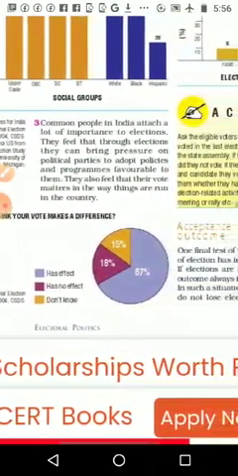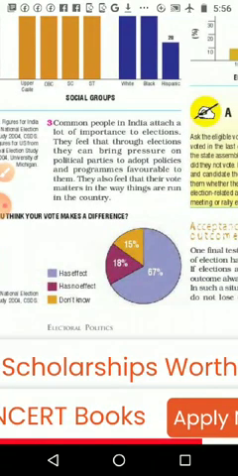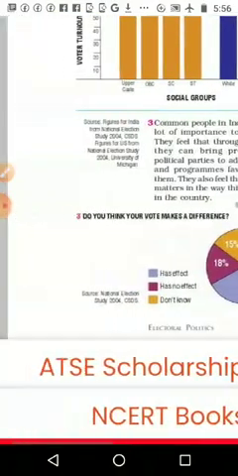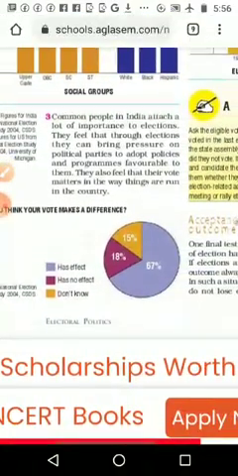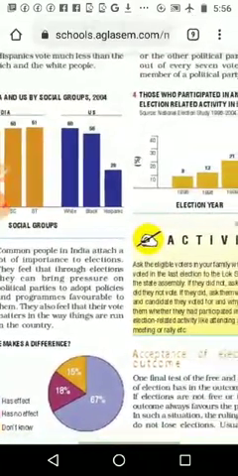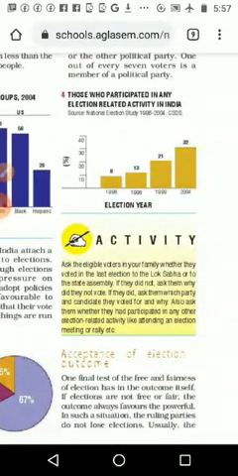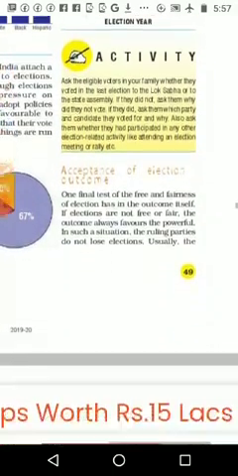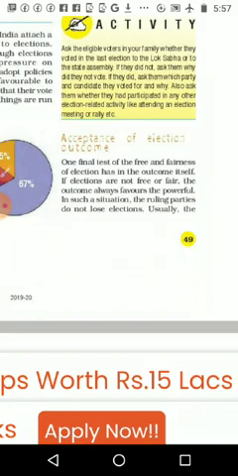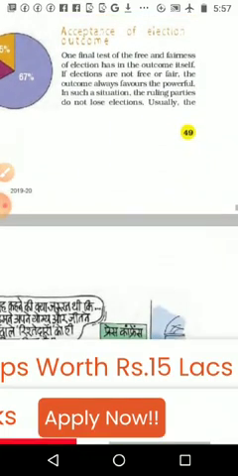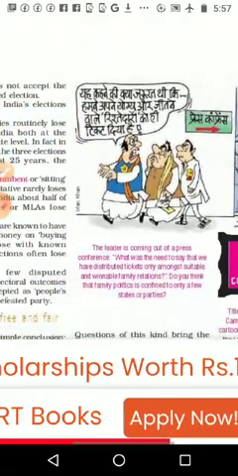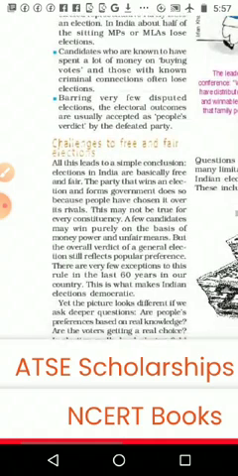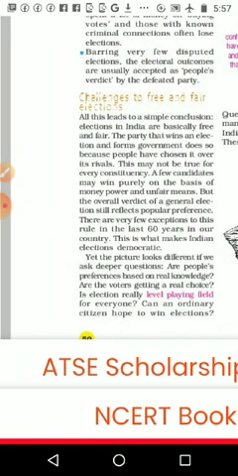Then there are responses such as has effect, has no effect, and don't know. Some people conduct surveys, and in them social groups give their opinions and say what they think. And those who participated in any election related activity in India, how many people participate in election duty and other things. Then acceptance of the election outcome: what is the outcome of the election, how we accept it, and how we form the government or ruling party as well as the opposition party.